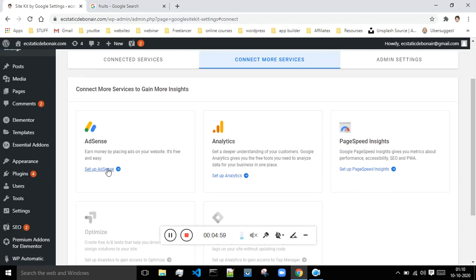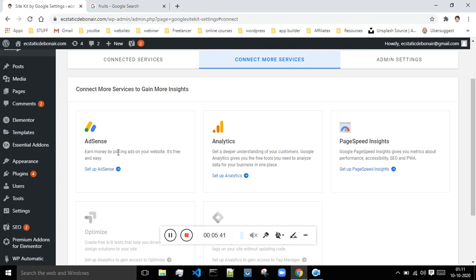But make note of one thing, guys, that if you want to show the advertisements from the Google AdSense on your website, then you have to take a permission from them, and in order to get your website approved to show advertisements, there should be at least some posts on your website. As long as there are not at least around 10 posts which are posted by you on your website, don't request for approval from the Google AdSense, because if your website is brand new and there are no posts, and you are asking for permission from the AdSense, they will not give you permissions. Okay, so just make sure that there is at least some content on your website.